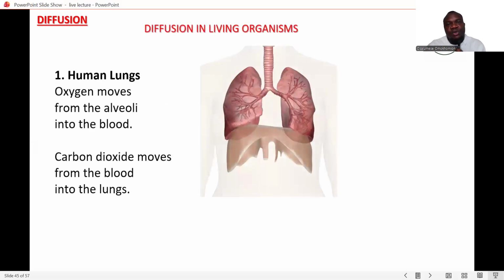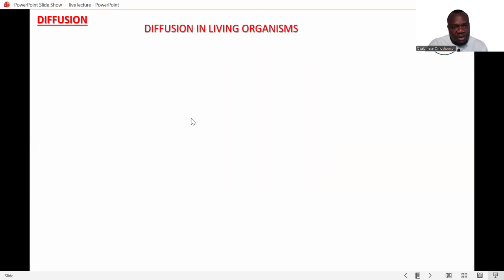Okay, so diffusion in living things. Like in the human lungs, oxygen moves from the alveoli into the blood, which helps for gaseous exchange, and carbon dioxide moves from the blood into the lungs. So gaseous exchange for respiration is one very important aspect of diffusion in living organisms.